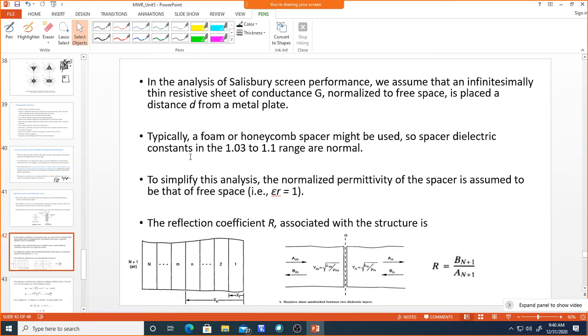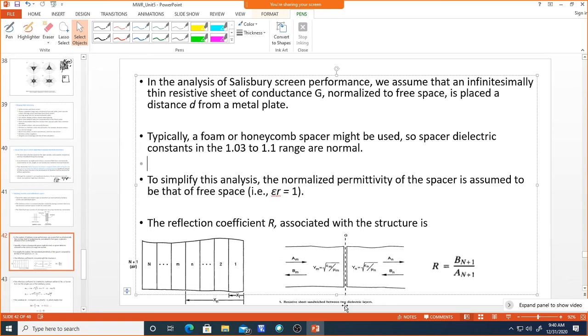Typically a foam or honeycomb spacer might be used. Spacer dielectric constants in the 1.03 to 1.1 range are normal. Not only honeycomb; whichever foam is used has about 1.03, and you can use other materials with dielectric constants near the value of free space. Now, to simplify the analysis, the normalized permittivity of the spacer is assumed to be that of free space. Now we can see how the reflection will happen.